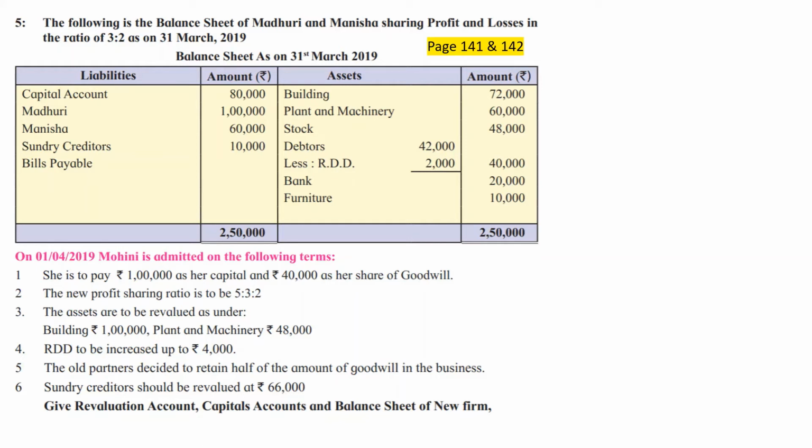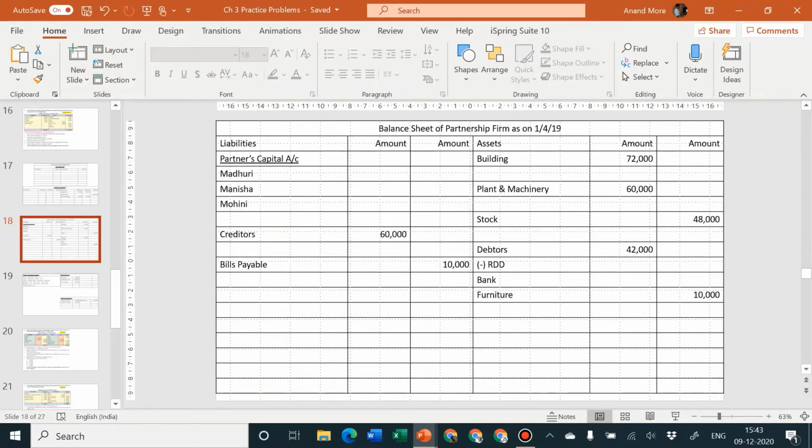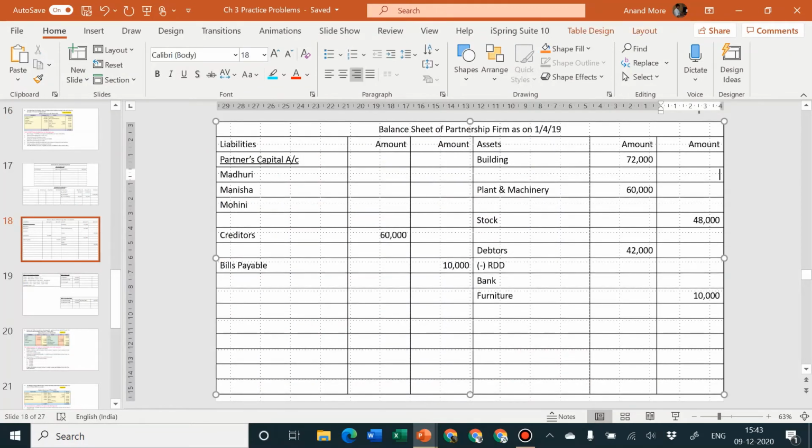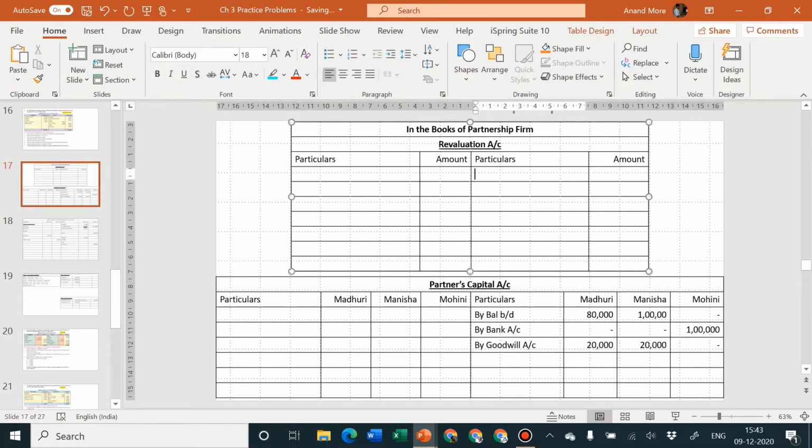So these are the adjustments to be considered. Let us quickly do it. Building 1 lakh rupees is the amount we want in the outer column. Building to be increased up to rupees 1 lakh. If you want 1 lakh in the outer column, that means in the inner column you should have 28,000. This is our appreciation. Appreciation of any asset is our profit. Profit should be transferred to P&L account, but it's a profit happening at the time of admission of a partner. That means it should be transferred to revaluation account.